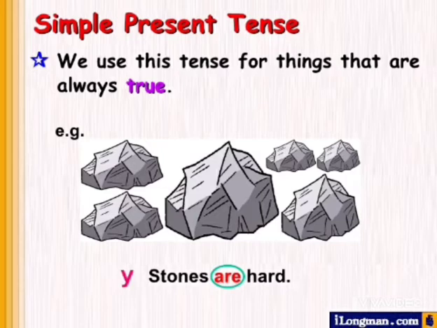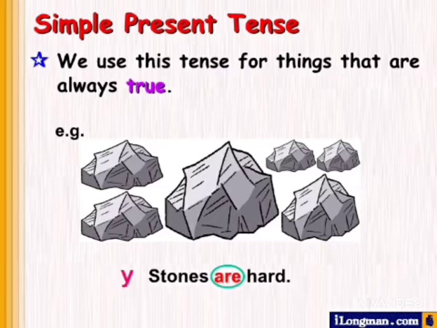So for example, I can say stones are hard, the sun rises in the east, the sun sets in the west, or you can say that trees give us oxygen, we cannot live without water. These are general facts. The sun rises in the east, this is a universal truth. So we use simple present tense for things that are always true. I hope that I have made this usage clear to all of you, how to use simple present tense.